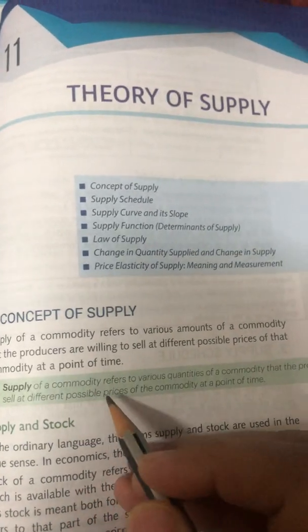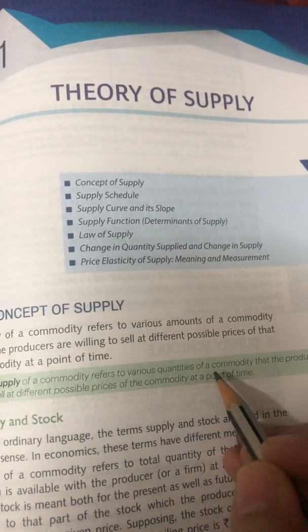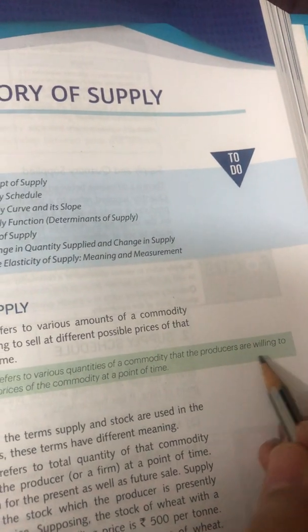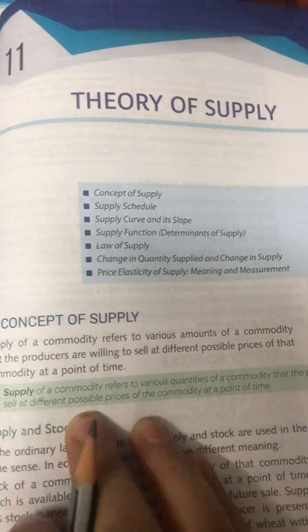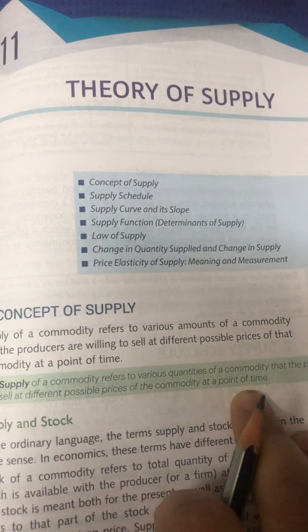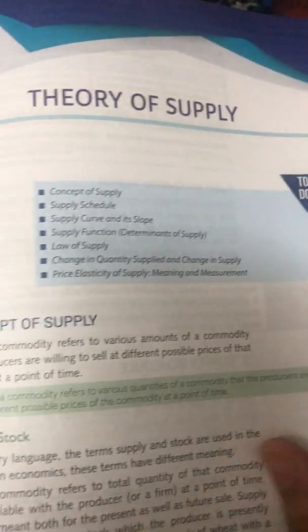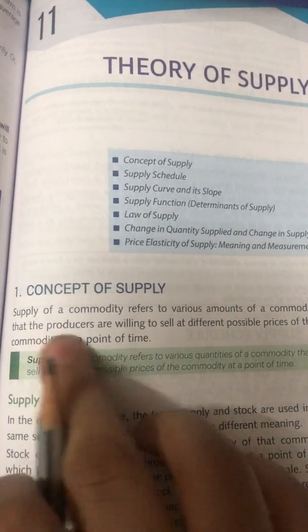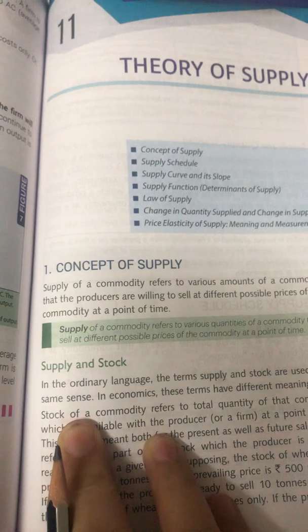Now, supply of a commodity refers to various quantities of a commodity that the producers are willing to sell at different possible prices of the commodity at a point of time. Okay, so the different quantities of commodity which the producer is willing to sell at different possible prices is supply. Fine. Now, what is stock?